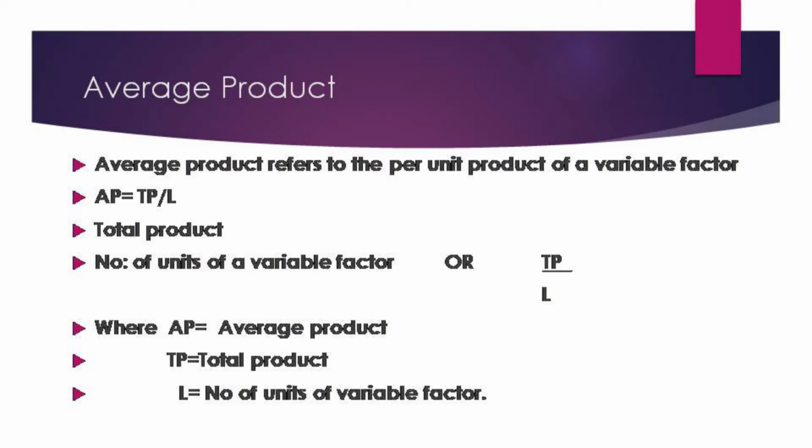Total product is the overall outcome. For the overall outcome, the laborer is a variable factor because the laborer keeps on changing. He is not satisfied with the work or the wages he is getting. He may change to other sectors. So it is a variable factor. So you calculate average product as the total product divided by the laborers, your variable factor. Where AP means average product, TP is your total product, and L is the number of units of a variable factor.